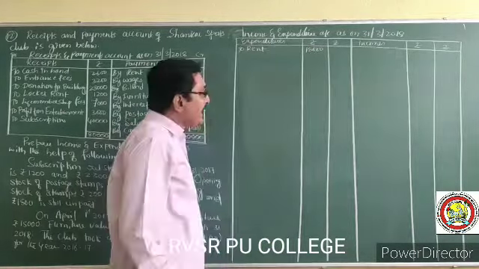Next, to interest. Interest 2,000 is there. Next, to postage. Postage 1,000.